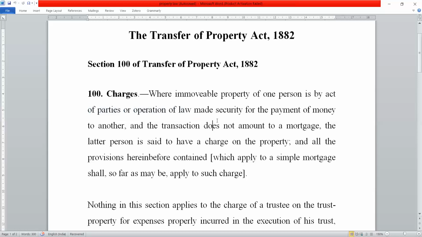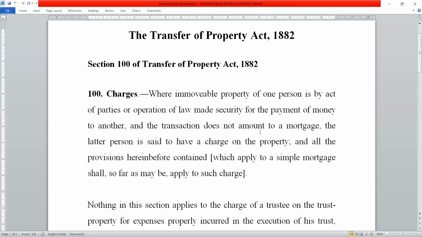So whenever such encumbrances or the payment of money is expected out of the property, and the property is made security for that purpose, then it is called charge. So in simple words, a charge is created for securing the recovery of some money. Right? It is as simple as that.